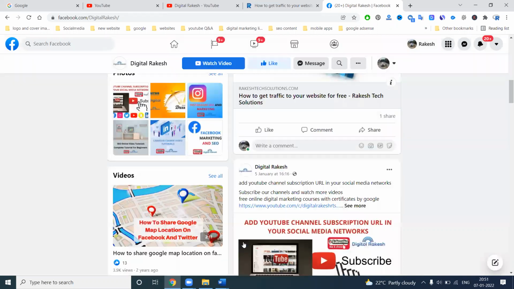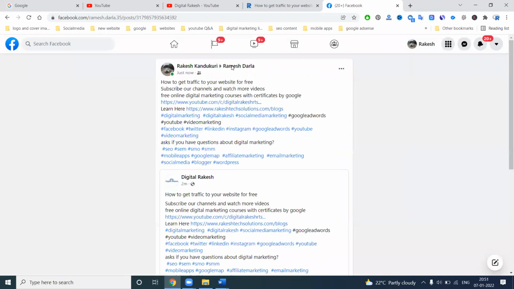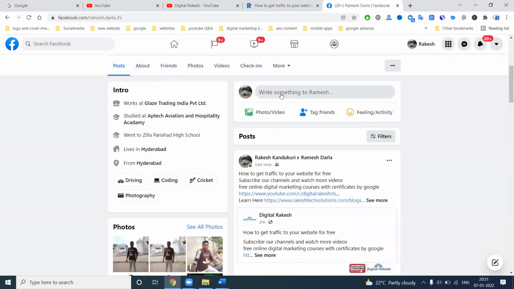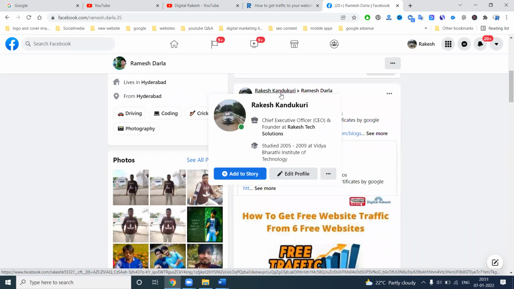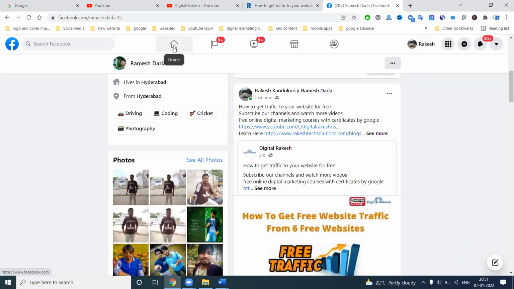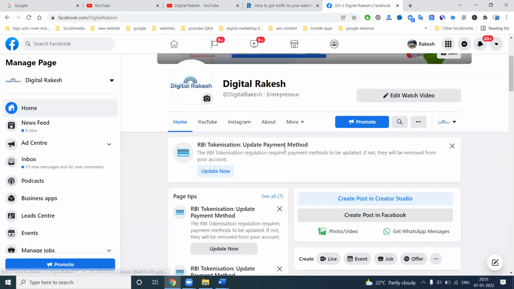So there is an option like this. We can see that this particular profile post will reach the new profile audience. They reach from the new profile audience. So that is the option. Consider what content you will post.